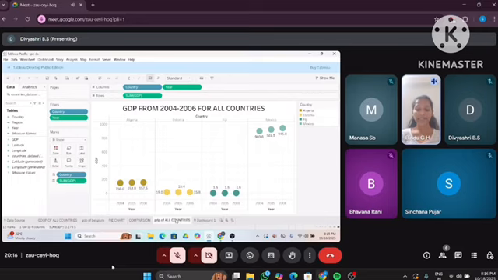The analytical insight is that this visualization enables policymakers, economists, and analysts to detect early growth trends before major global economic events like the 2008 financial crisis, compare relative economic strength among developing and developed nations, and use the identified trends for further forecasting or policy planning.